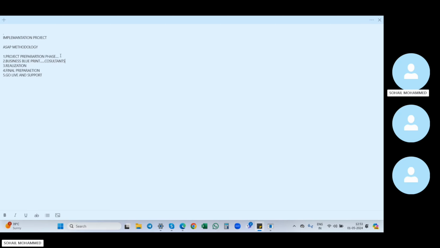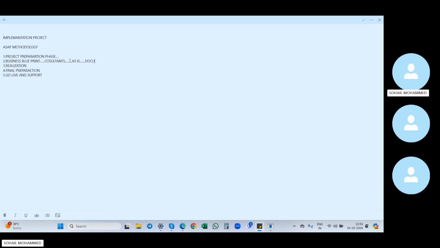There the project will be distributed to different consultants, and that we will do in the business blueprint. Here in the business blueprint we will configure all the business processes. How will we know the details of a particular business? In the business blueprint, they will create two documents: one is the as-is document and the other is the to-be document. They will write it down here. I will just write it down here. They will prepare two documents. One is the as-is document.